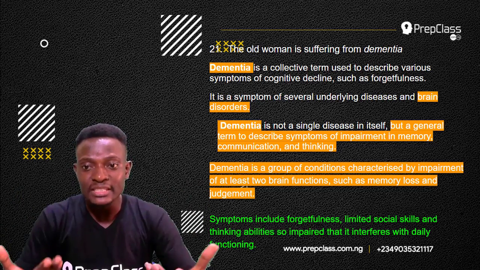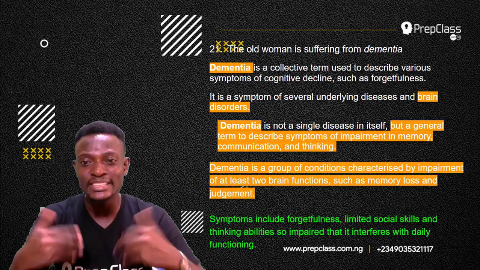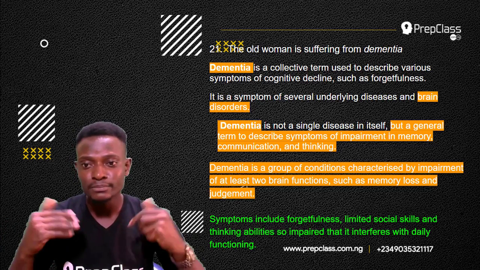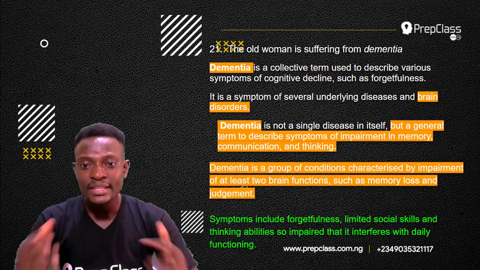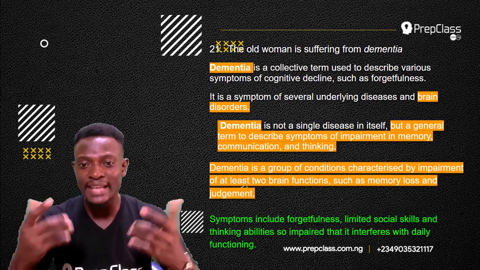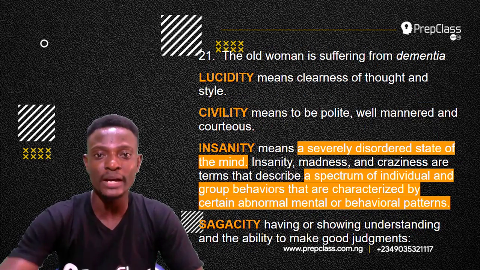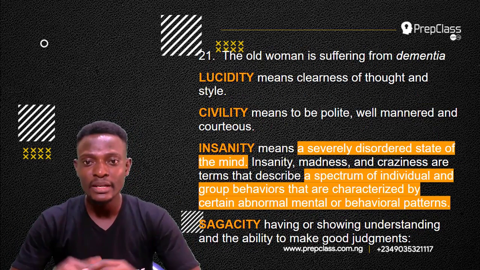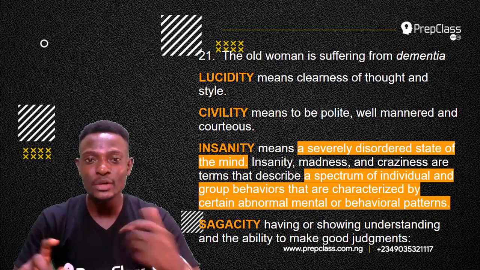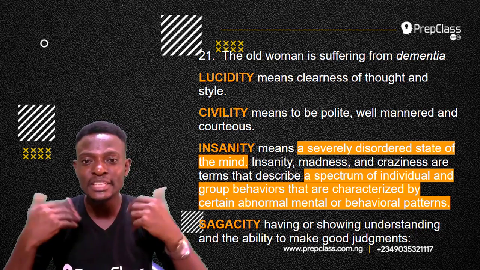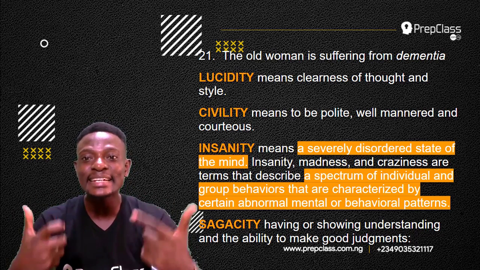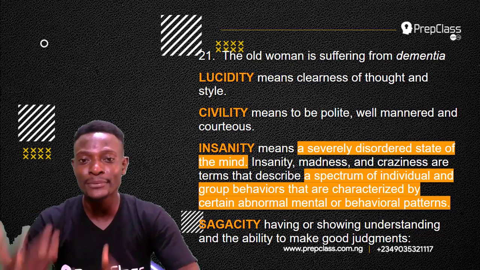The patient or the victim of dementia usually deals with memory loss and inability to judge correctly. They have forgetfulness, limited social skills, and thinking abilities. They can't think clearly. So the options we have are lucidity. Lucidity means clearness of thought and style. Remember, dementia means inability to think clearly when you have issues with the brain.